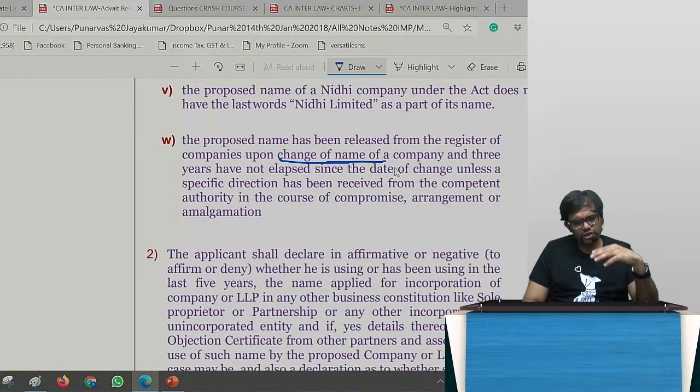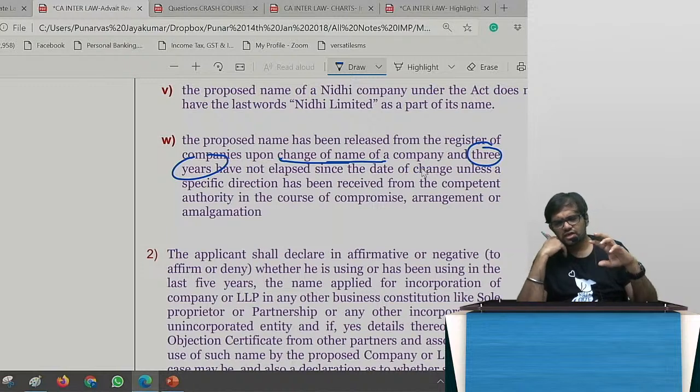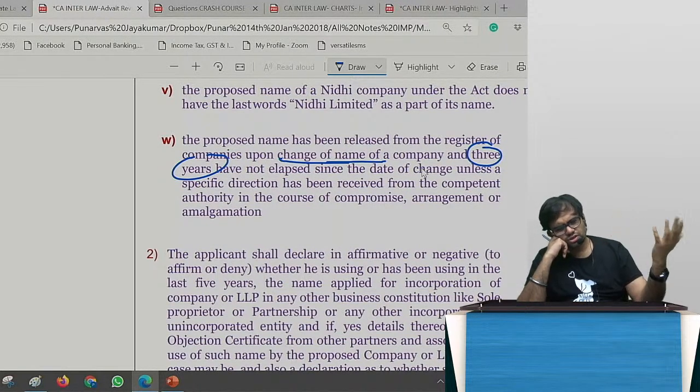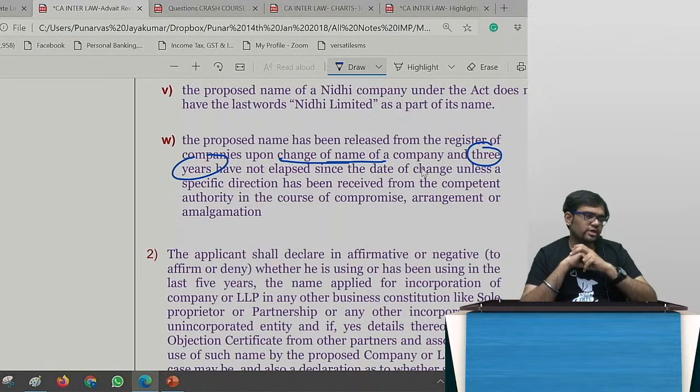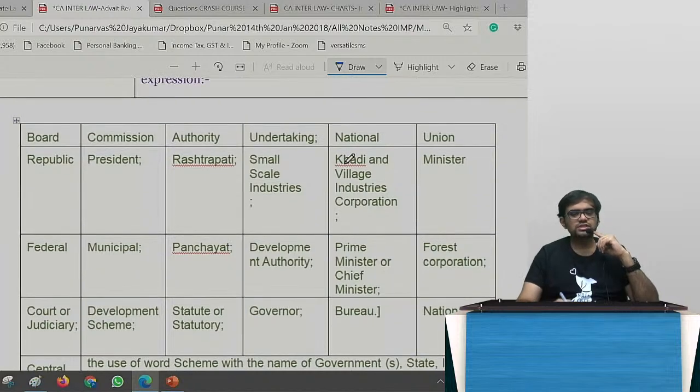If they came out with a new name, can I use the old name, GSK Consumer Foods Limited? Yes, after it is released, correct? If you see, 3 years should have elapsed. If the old name is gone now, I have to wait for 3 years. If the old company is closed now, I have to wait for 2 years before I can use the name. These are the new rules, okay?